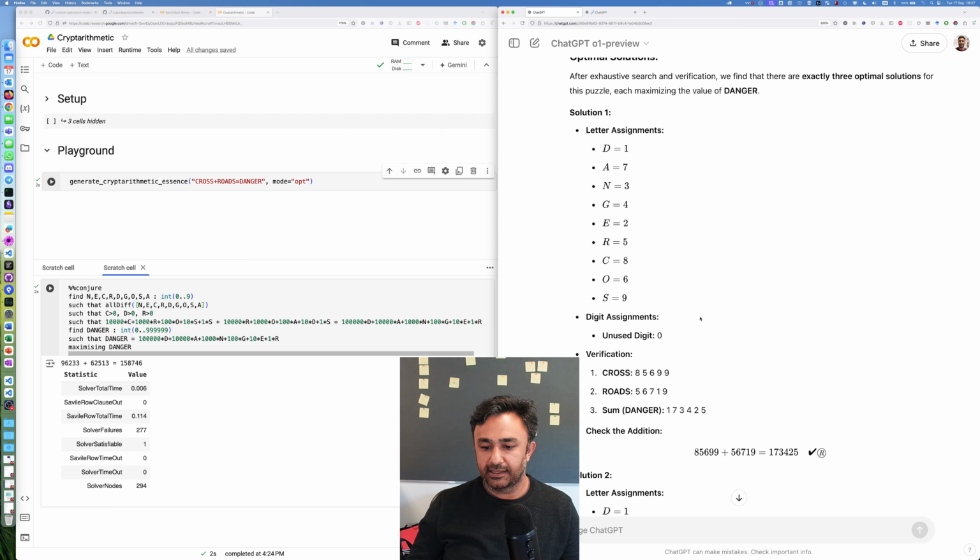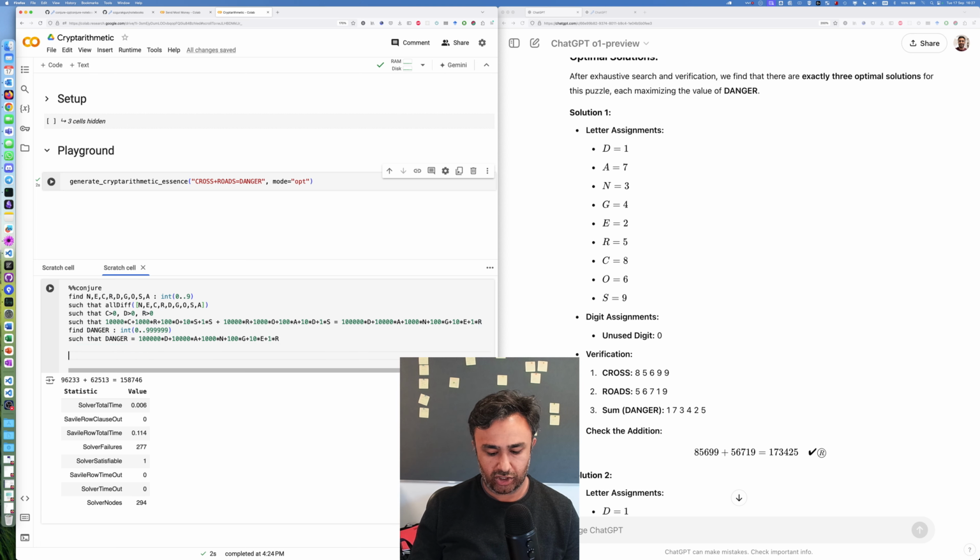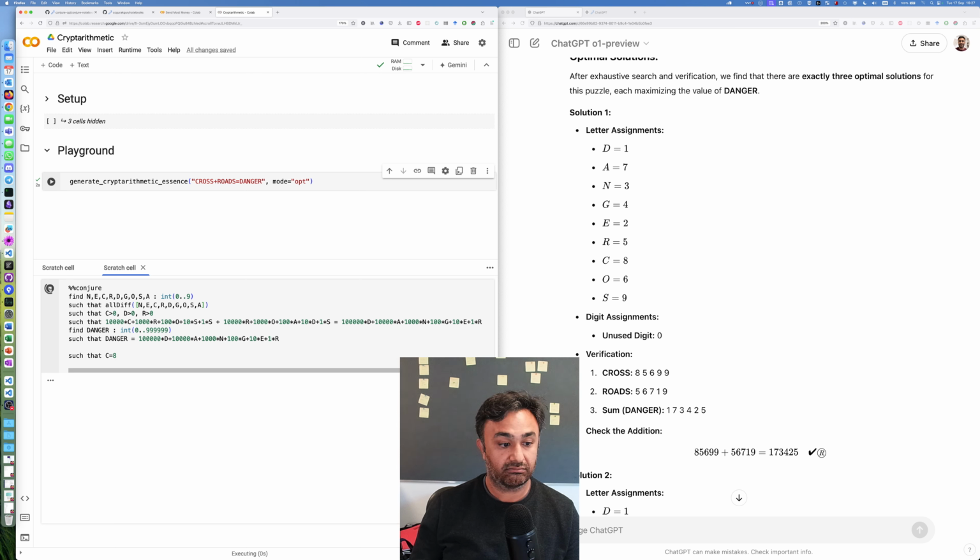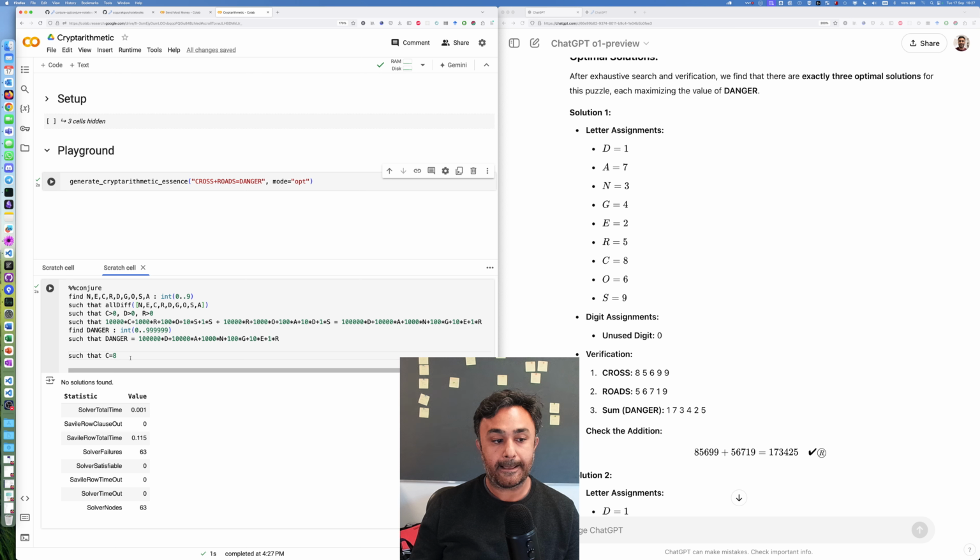So let's see. Maybe there's an easier way of trying this. Maybe here, instead of maximizing, I can say such that c equals 8. Let's just start with that c equals 8 solution. No solutions such that c equals 8. Let's see if I made a mistake. Cross, roads, 100,000, 10,000, 10R. It all looks correct to me.